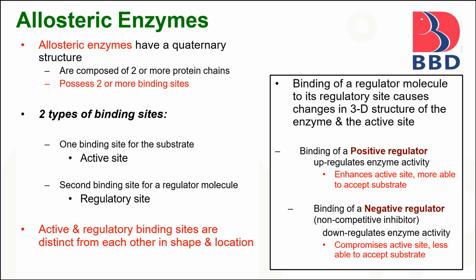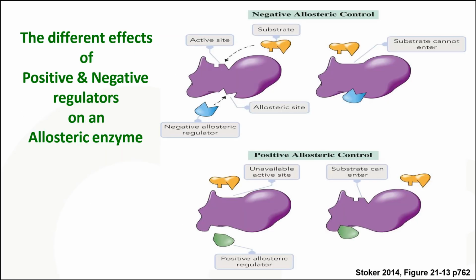Next topic is allosteric enzymes. An allosteric enzyme has a quaternary structure and has two sites for binding. First one is the binding site for the substrate, which is known as the active site, and the second is the binding site for a regulator molecule, which is known as the regulatory site. Active and regulatory binding sites are distinct from each other in shape and location. Here is the different effect of a positive and negative regulator on allosteric regulation.